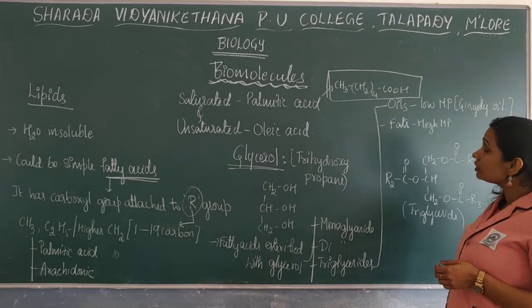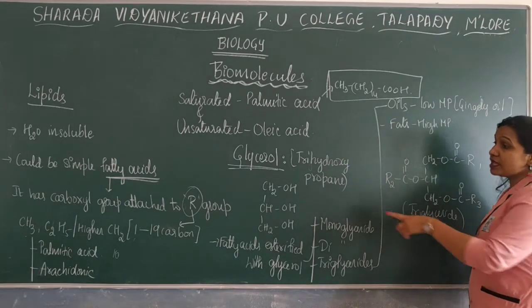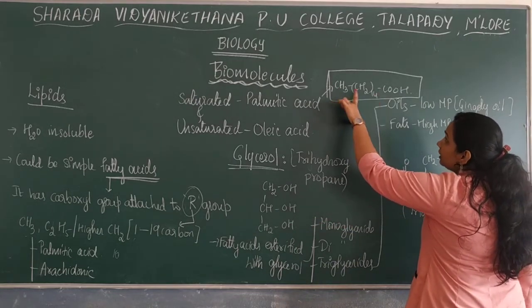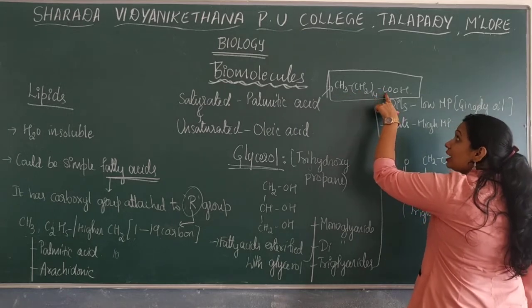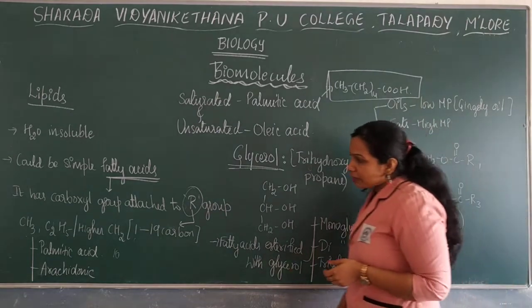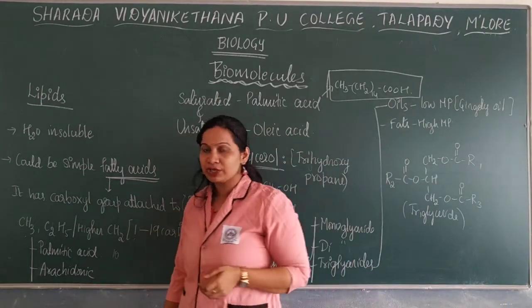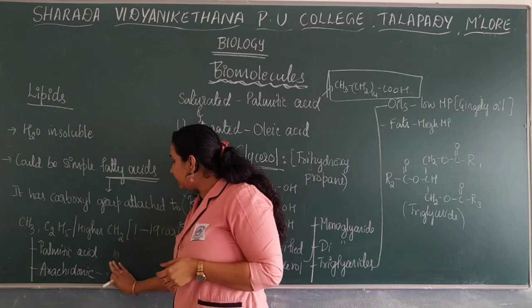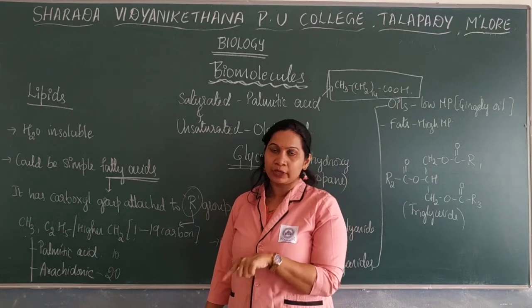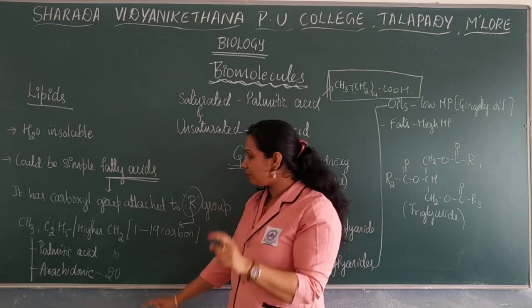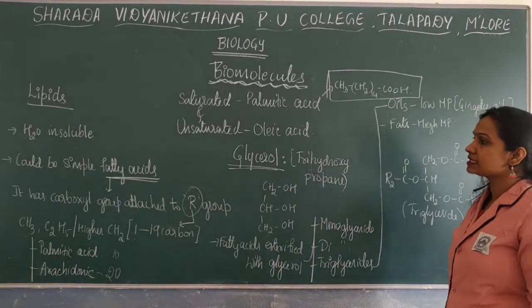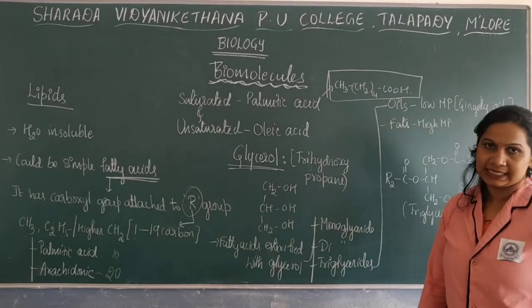You can count the carbons: 1 here and 14, total 15, including the carboxyl carbon, total 16. One more example is arachidonic acid, consisting of 20 carbons including the carboxyl carbon. The R group will be around 19 carbons. So that is about fatty acids.